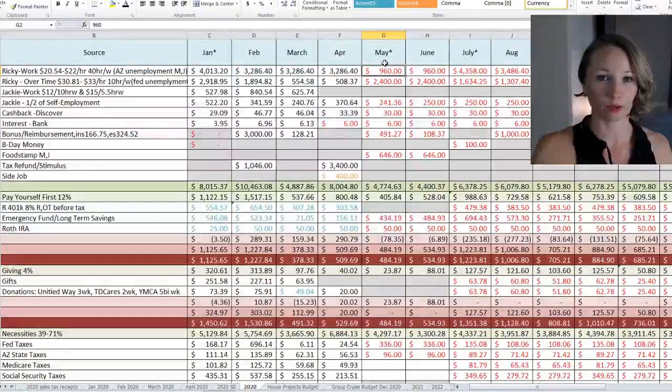So what I did was I went ahead and budgeted May and June as if we have those changes. Now, Ricky's work said that he would be on unpaid furlough for about a month, but I planned for 2 months of this situation just in case. So up here, normally this would be his base pay. I put next to his base pay, Arizona unemployment, MJ, so May and June. He is going to get $240 from the state every single week.